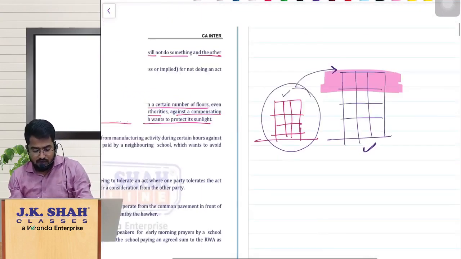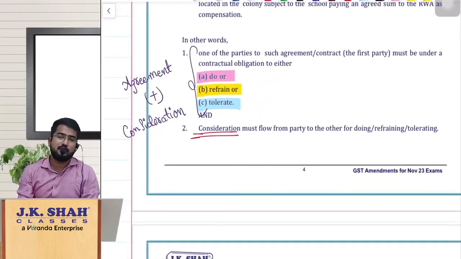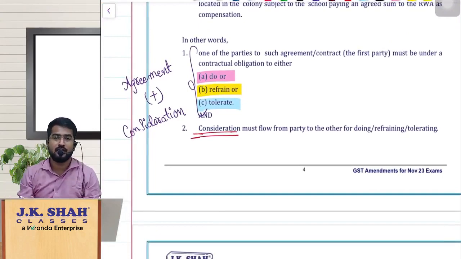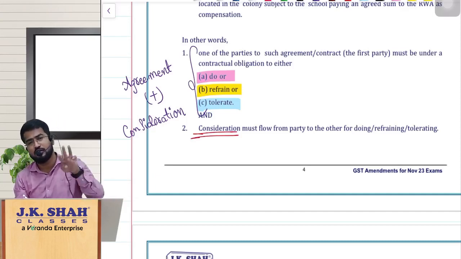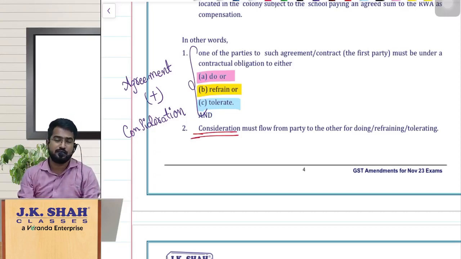So if you see the logic here, two things are important, my dear friends. One is agreement, the other is consideration. Agreement should be for what? Agreement should be for doing something, or refraining from doing something, or tolerating something. For that you should be paying consideration. Then only we can call it a supply.